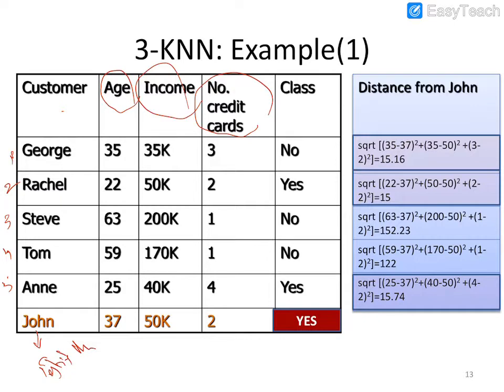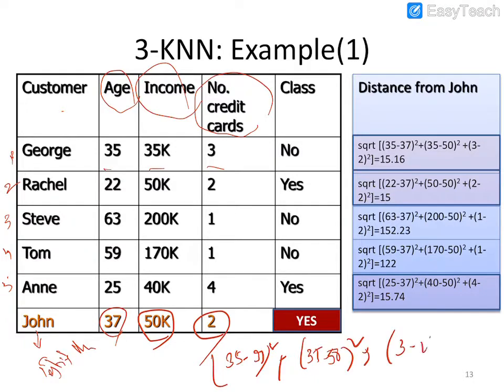For that, we have three different numerical values we need to consider. Whenever John is given with 37 age, 50,000 income, and the number of credit cards held is 2, based on this we are going to decide which class John belongs to. For that, you have to find out the distance between two points: 35 minus 37 whole square plus 35 minus 50 whole square plus 3 minus 2 whole square, under root. So this value we are going to get is 15.16.